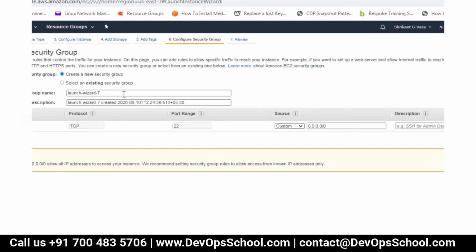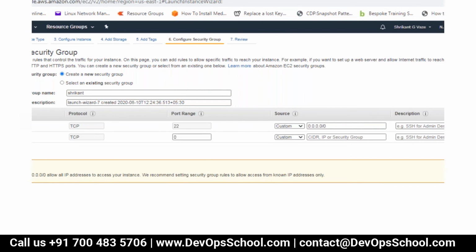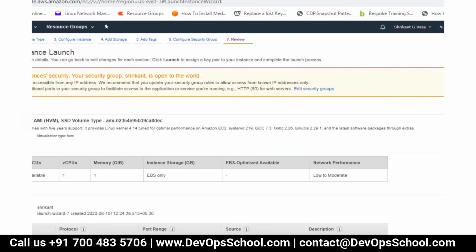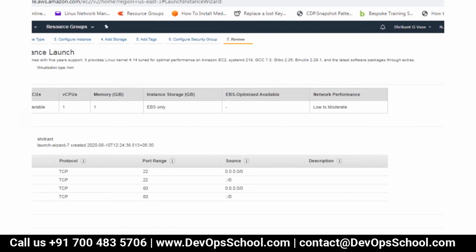Configure security group. You can change the name here. SSH is already there. Add a rule, HTTP. Go to HTTP. Making it custom is also fine, but it will be more specific. You put it as anywhere. Review, so it will summarize everything.